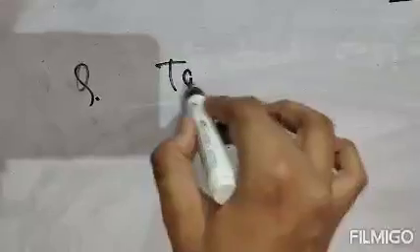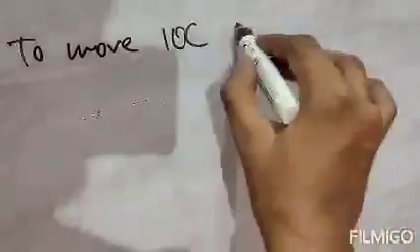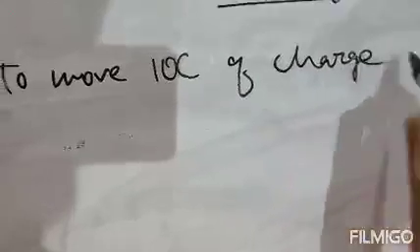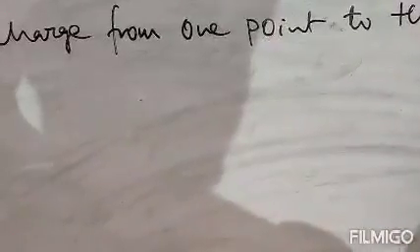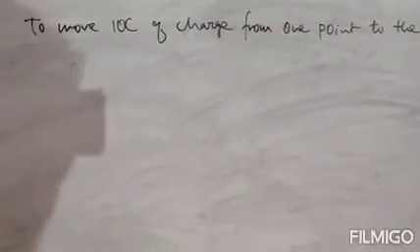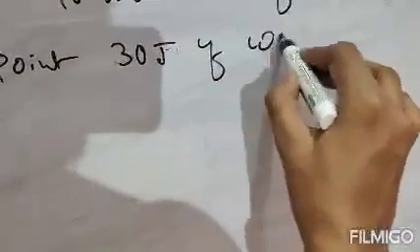So the question is, to move 10 coulomb of charge from one point to the other point, 30 joule of work needs to be done.